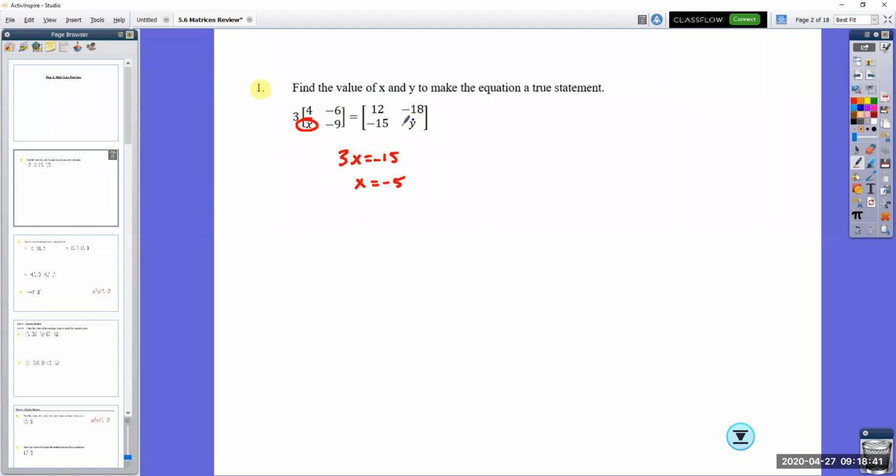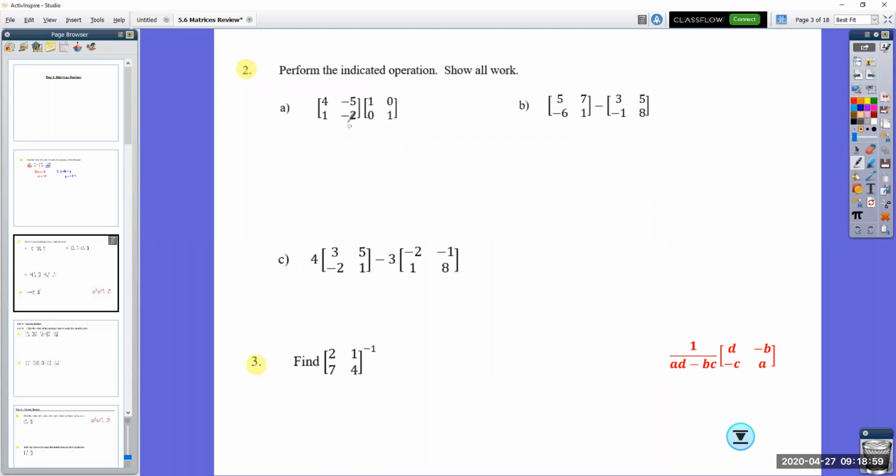And just notice there's one other variable over here. Because 3 times negative 9 equals y. So y is going to equal negative 27.